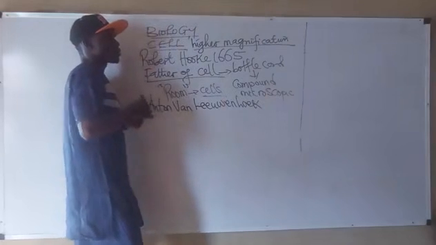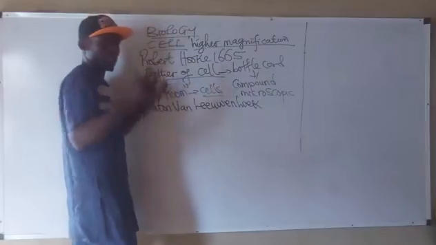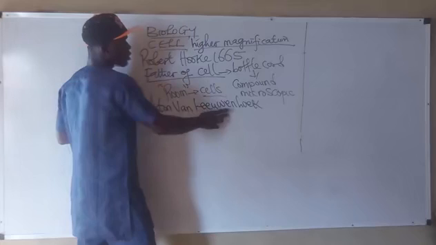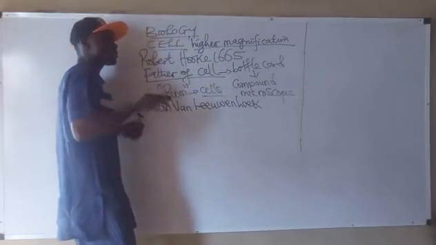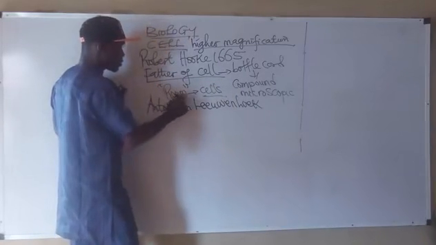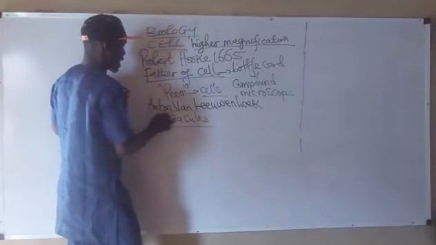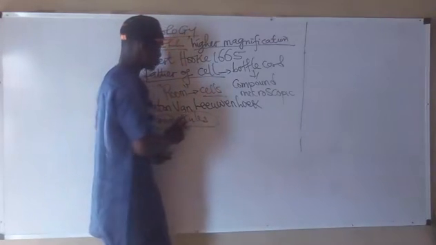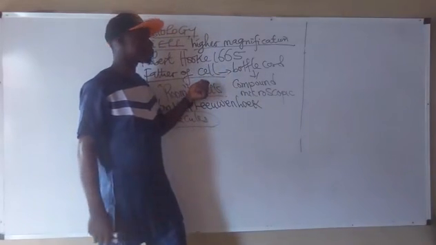When something is magnified, it is enlarged, it appears bigger, for a better view. So Anton van Leeuwenhoek subjected the cells under a compound microscope. He noticed that there was a movement inside the cells, so he called the cells animalcules. So this was what Anton van Leeuwenhoek stated, but Robert Hooke was the first to coin the word cell.